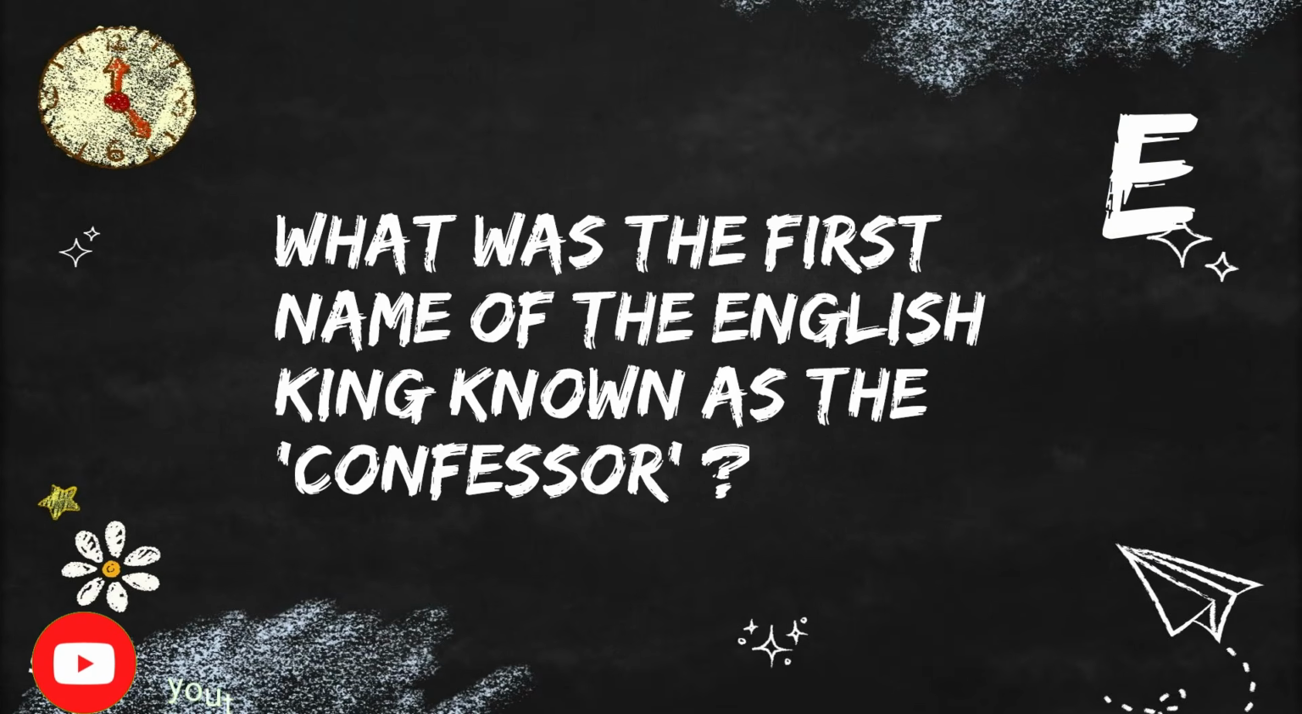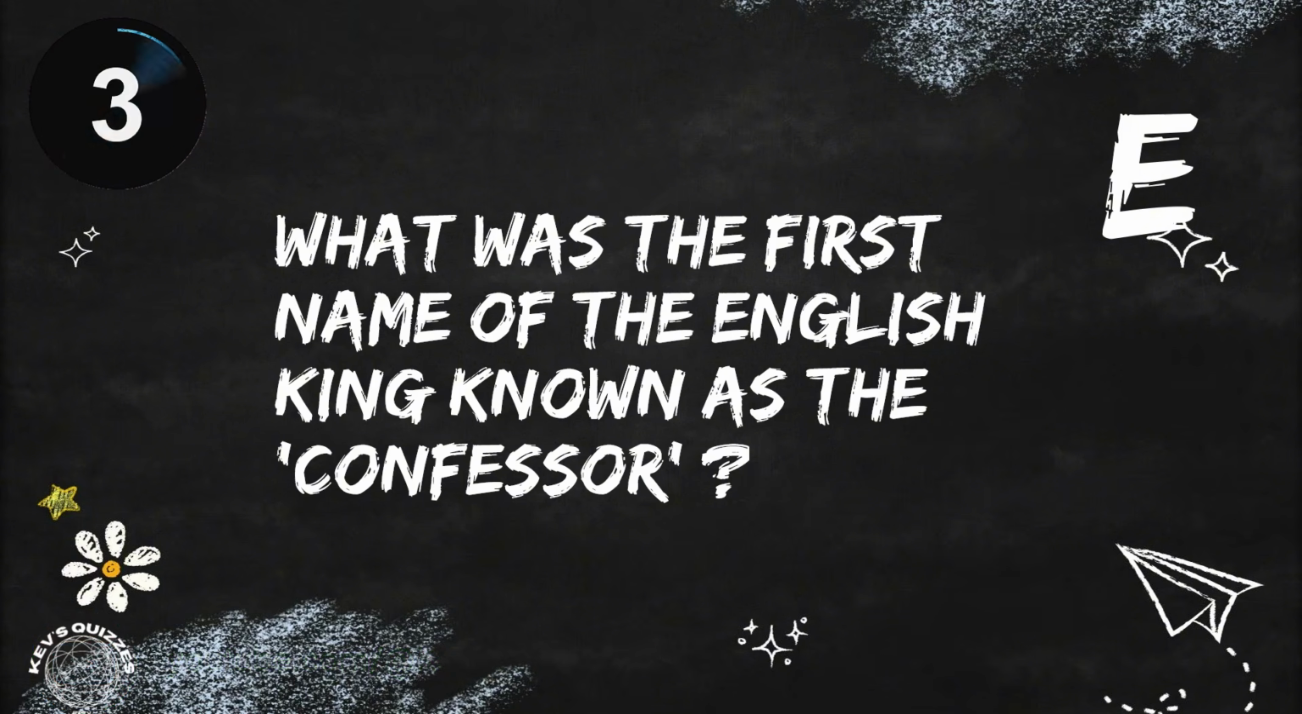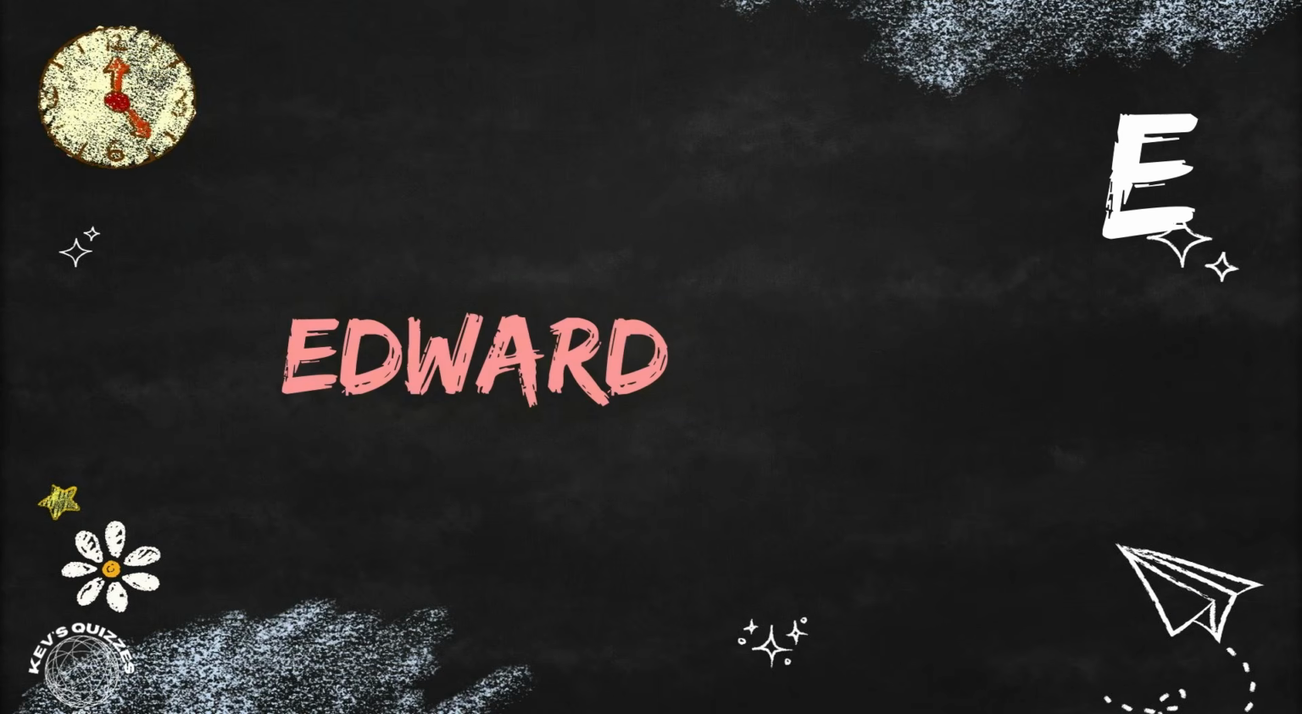Next is the letter E. What was the first name of the English king known as the Confessor? Edward the Confessor was the last Anglo-Saxon king of England, reigning from 1042 to 1066, renowned for his piety, the construction of Westminster Abbey.